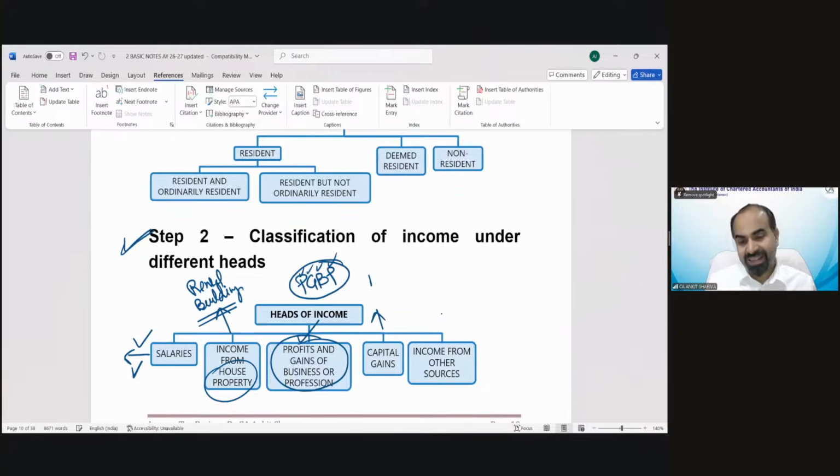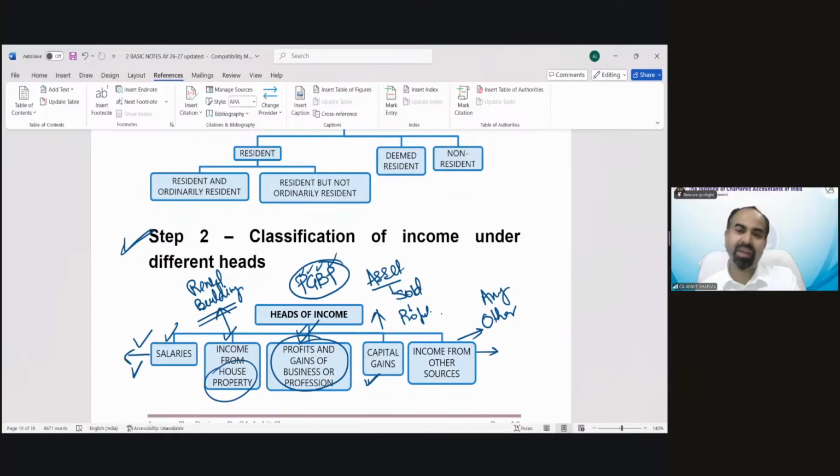If you have any asset like land, building, jewelry, etc., and you sold it and earned profit, that is called capital gain income. And income from other sources is any other income. If there is any income which does not fall under salary, rent of a building, business or profession income, or asset sale profit, that would be called income from other sources. Can you give me any example of income from other sources?